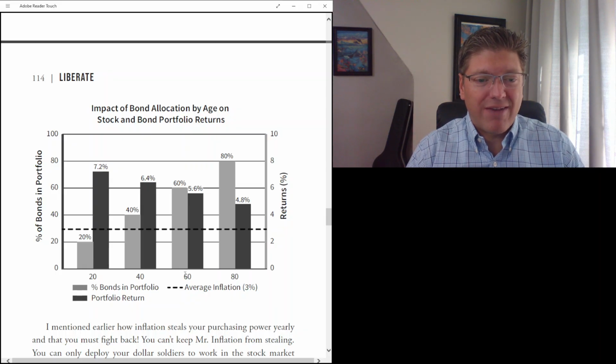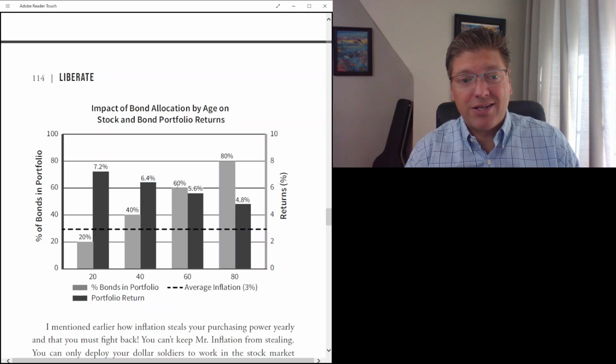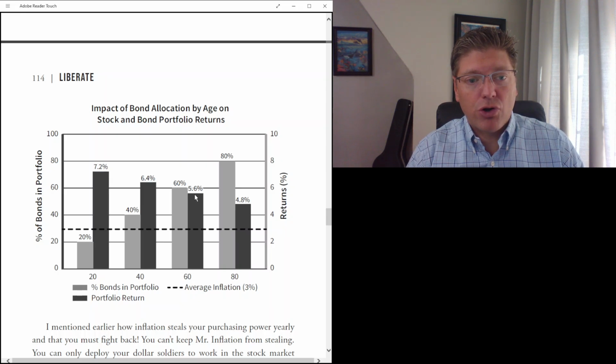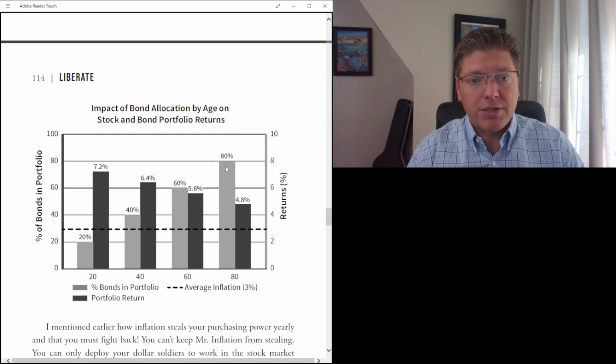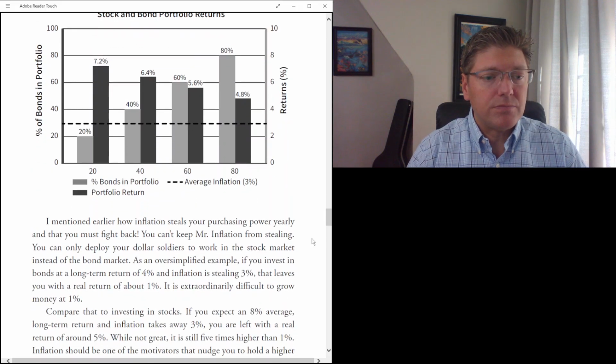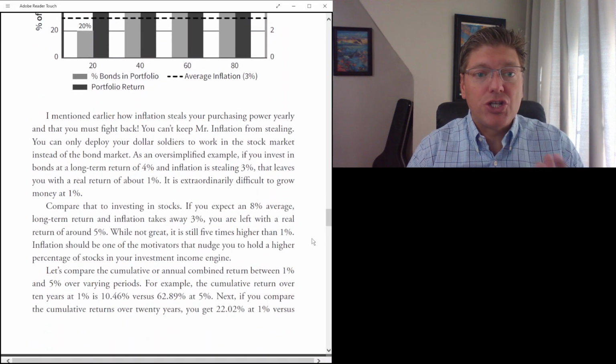Now, in this case, we have 60% allocated to bonds and 40% to stocks, and our average return drops to 5.6%. And then in this scenario, we have 80% allocated to bonds, 20% to stocks, and our return drops to 4.8%. Right? We see as we add more bonds to the portfolio, our average return is decreasing.